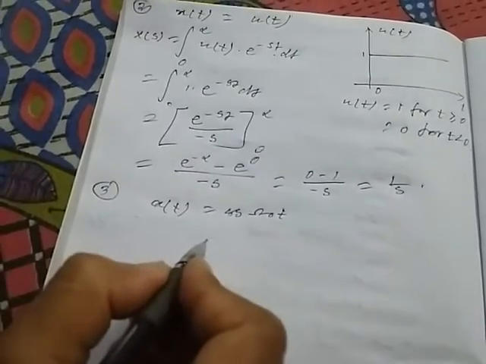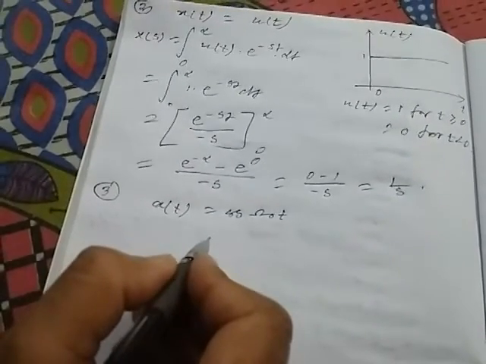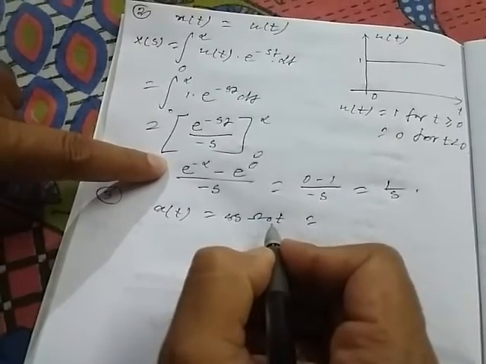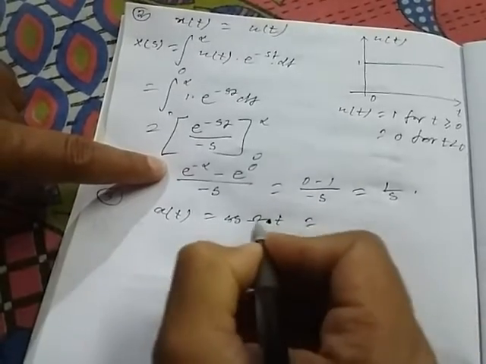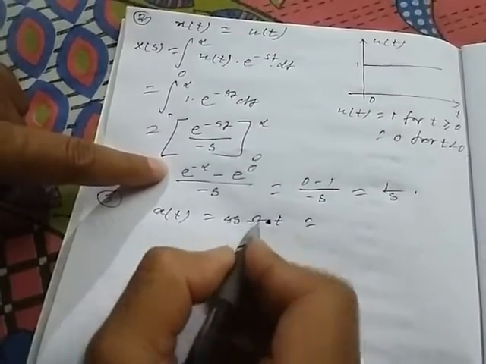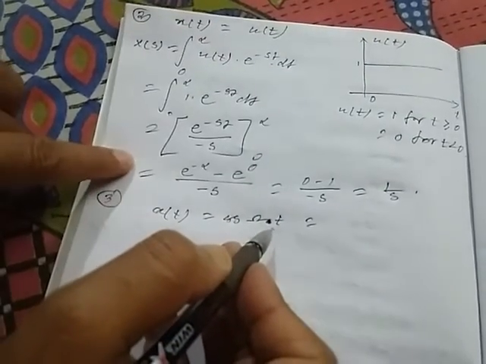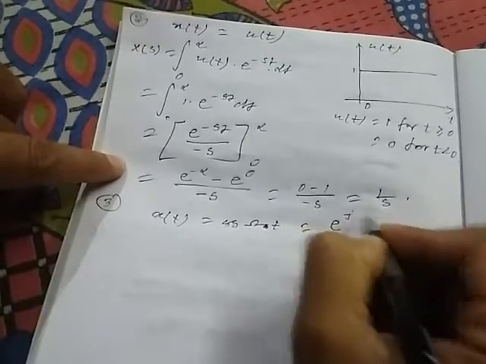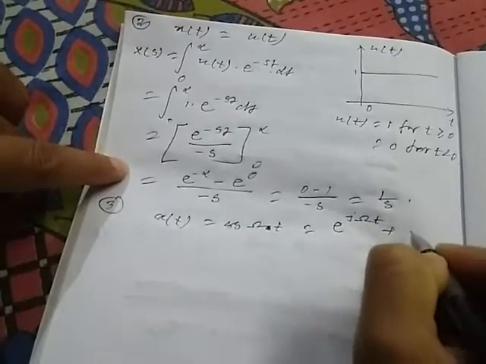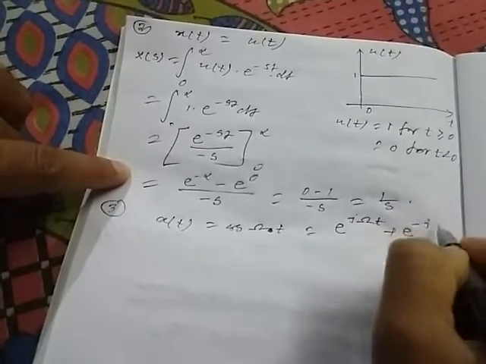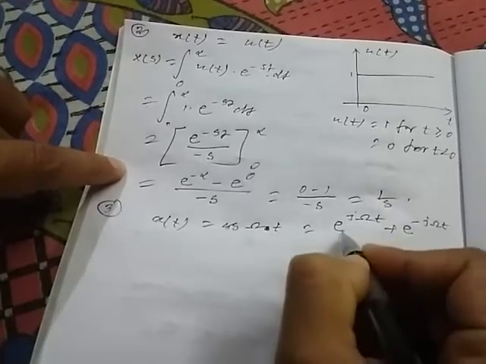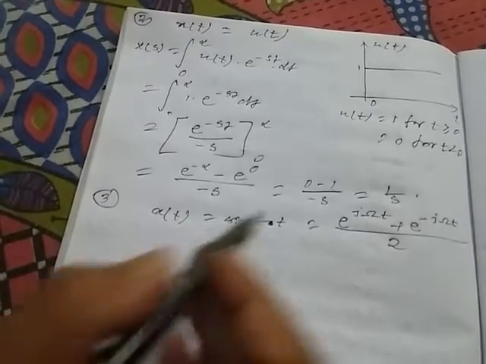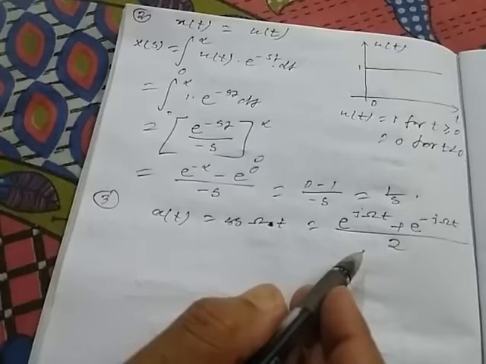Another example: suppose x(t) is given by x(t) equal to cos omega 0 t. We have to perform the unilateral Laplace transform. From Euler's formula we know that cos omega 0 t, if we omit the 0, is cos omega t only. So cos omega t is equal to e to the power j omega t plus e to the power minus j omega t, divided by 2. This is the formula from Euler's formula.